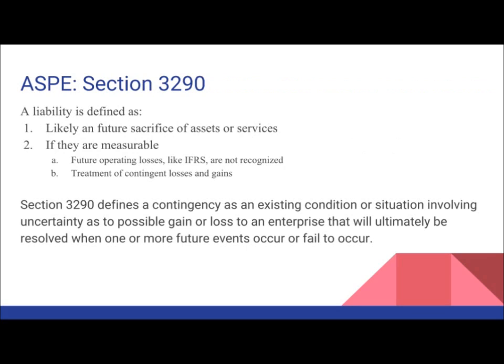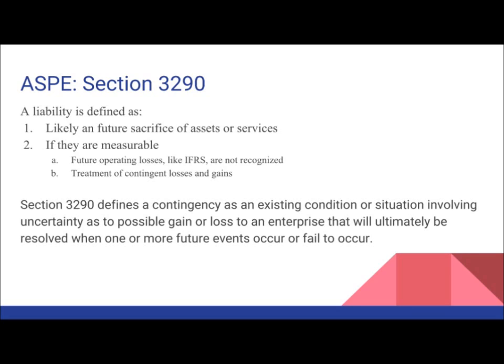For the standard for private enterprises, ASPE, Section 3290 tells us how to account for liabilities. The definition of a liability is a bit more relaxed. A liability under ASPE is a likely future sacrifice of assets or services, and it has to be measurable. Future operating losses, like IFRS, are not recognized, and it also tells us how to treat contingent losses or gains.